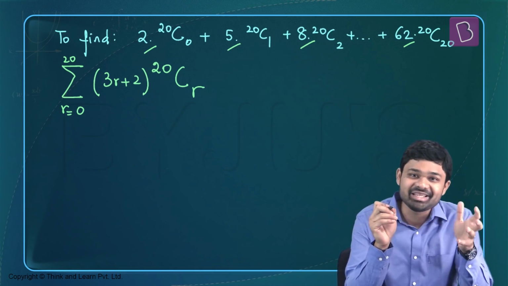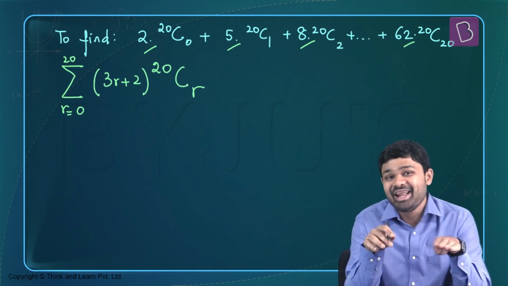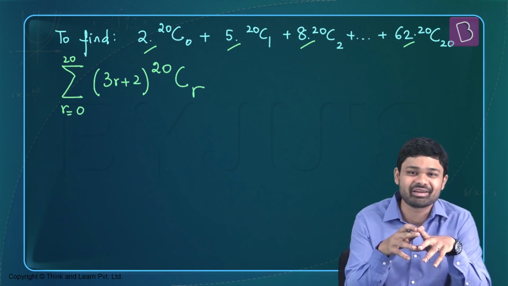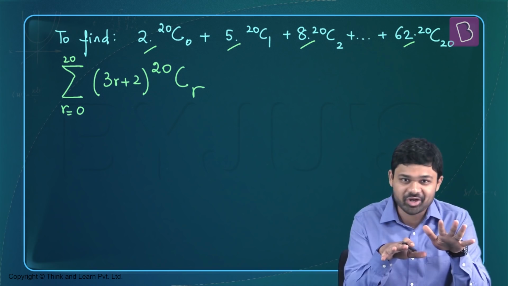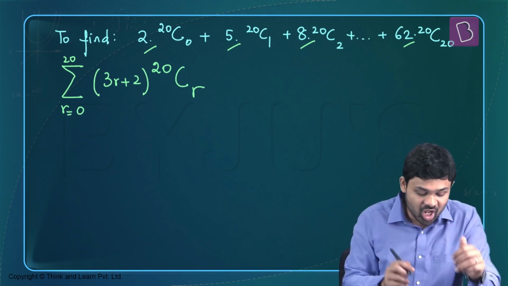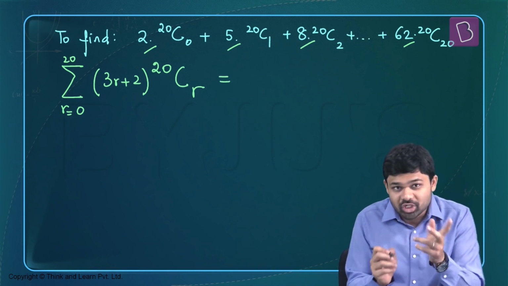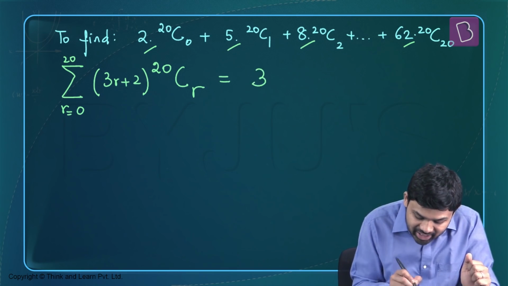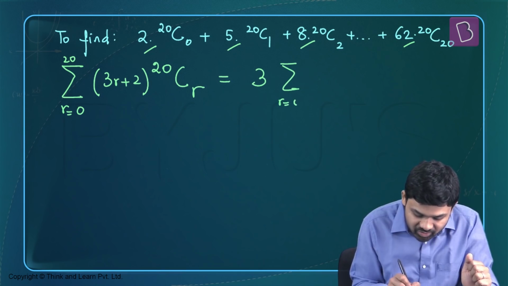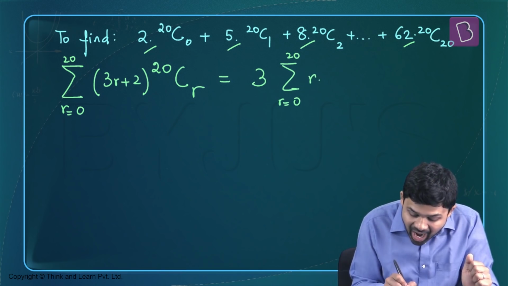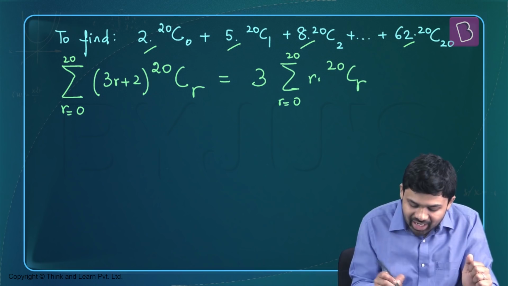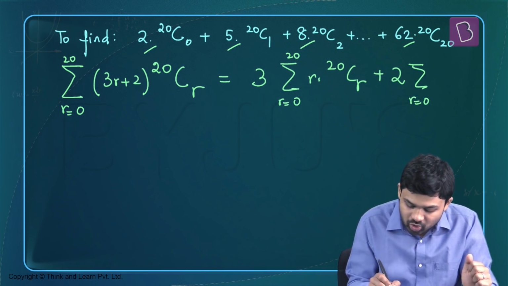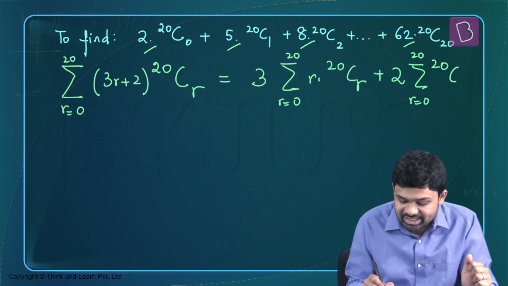This is the easier way of solving this question than, of course, computing all the 21 combinations and then multiplying them with the corresponding terms. That's not how we are going to solve this question in the examination. Okay, so now we have 2 terms here. We will split both the terms. One term is going to be 3 times summation R running from 0 to 20 of R times 20CR, and the other term is 2 times summation R running from 0 to 20 of 20CR.